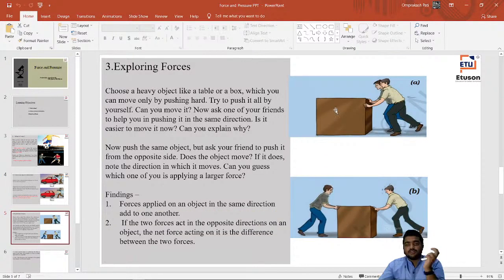So now you see there is a box, and the box has some mass, and two people are coming, and the two people are pushing it in a certain direction. The direction can be any direction, but both are pushing in the same direction. So what will happen to that box?